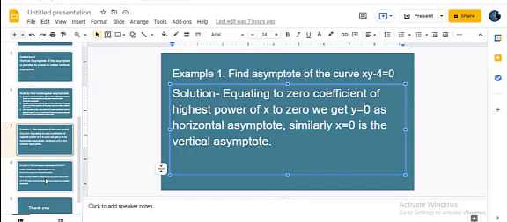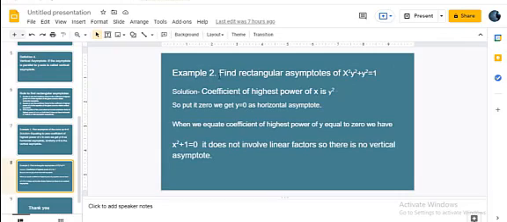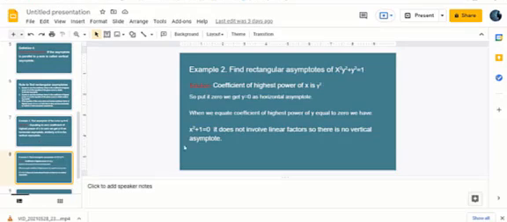Next, example two. Find the rectangular asymptotes of x square y square plus y square equal to 1. In order to find the rectangular asymptotes of this curve, the coefficient of the highest power of x is y square. So put it equal to 0, that is, y square equal to 0.